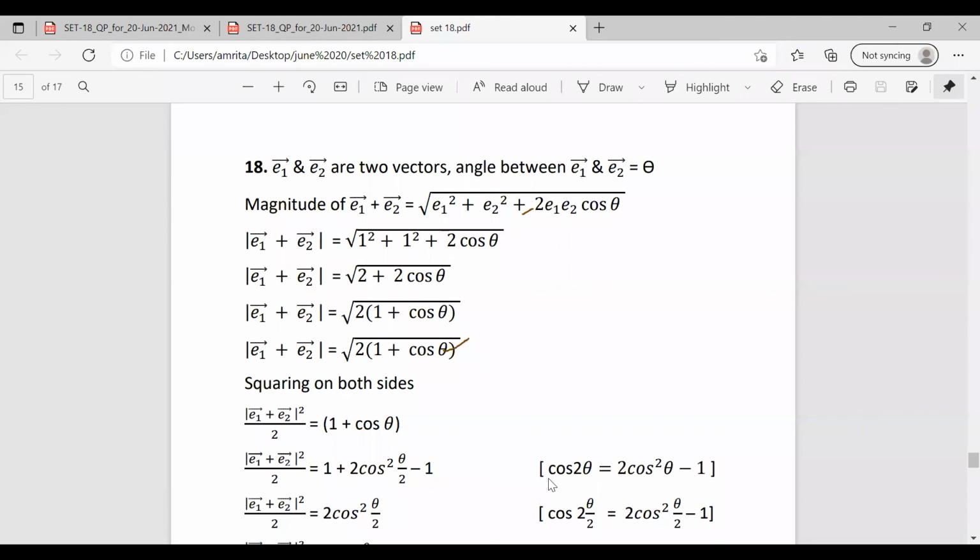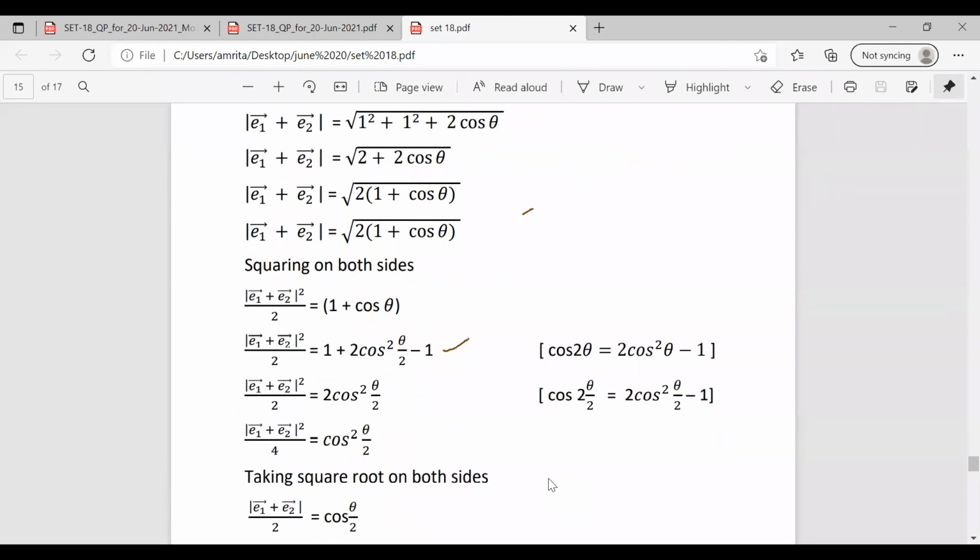Now we know the equation cos 2 theta equals 2 cos square theta minus 1. Similarly, we change cos theta as cos 2 theta by 2, so cos theta equals 2 cos square theta by 2 minus 1. Substituting it here, cos theta as 2 cos square theta by 2 minus 1, this 1 gets cancelled. So we have magnitude of e1 plus e2 square by 2 equal to 2 cos square theta by 2.